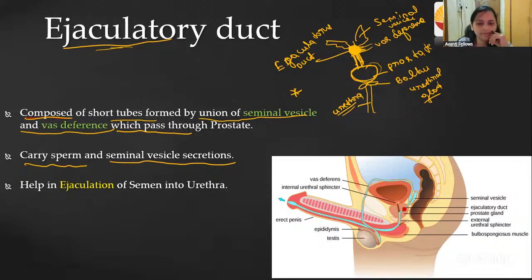That is correct or not? In the MCQ question, they're asking whether the ejaculatory duct is carrying the secretion from the seminal vesicle and the sperm, and also the prostate gland secretion and the bulbourethral gland secretion. That is correct or not, guys? Hello, Nitish. Nitish, what about you? How do you think, whether it is correct or not? What I told you. Very good, Kiran. What about others? Correct or not?